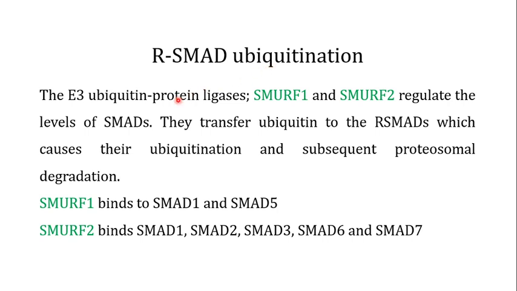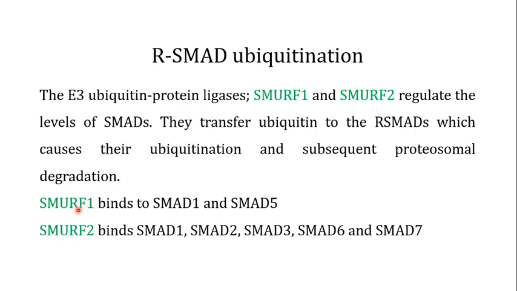Now, in the case of the R SMADs, there are specific E3 ubiquitin protein ligases, which are known as SMURF1 and SMURF2. They actually regulate the level of the R SMADs. What SMURF1 and SMURF2 do is they transfer ubiquitin to the R SMADs, which causes their ubiquitination and their subsequent proteasomal degradation.